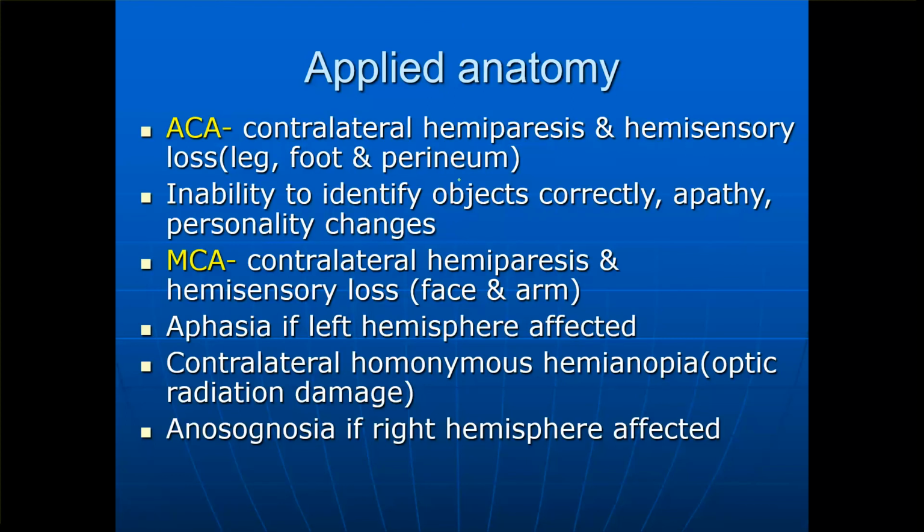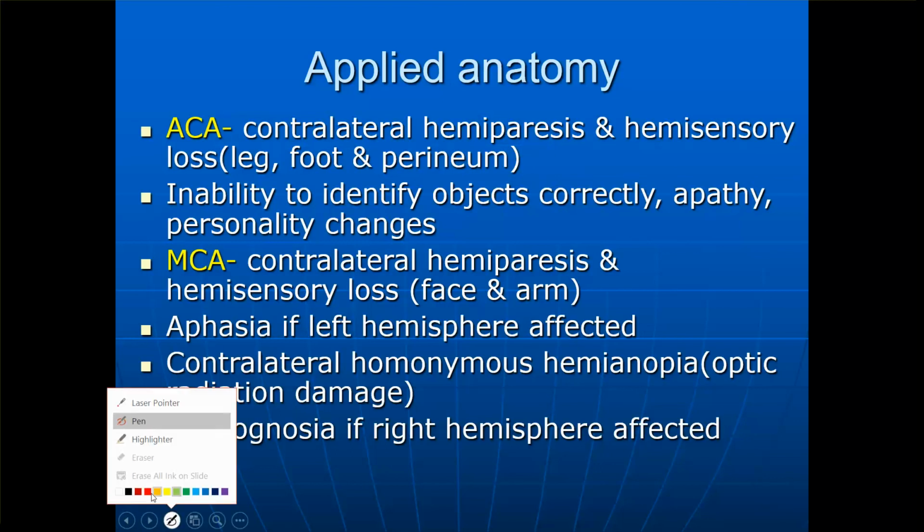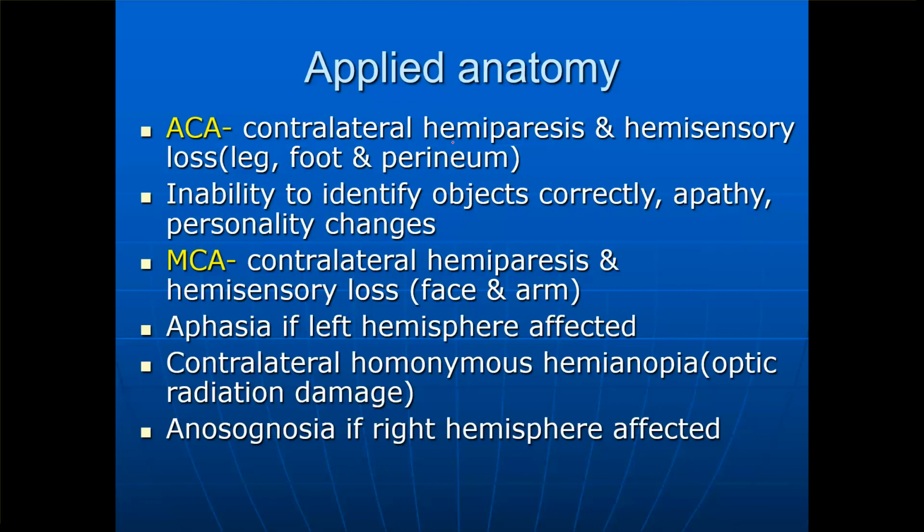Now the applied anatomy. If the anterior cerebral artery is affected, it is going to cause contralateral hemiparesis. Okay, contralateral means the opposite side. Hemiparesis is weakness of the limbs. Hemi is half side of the body, and hemisensory means loss of sensation, so we can also say hemianesthesia. Okay, hemisensory loss, especially related to the leg, foot, and the perineum.